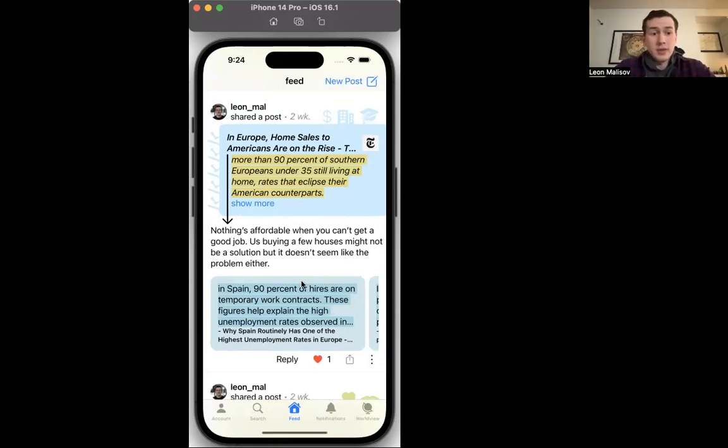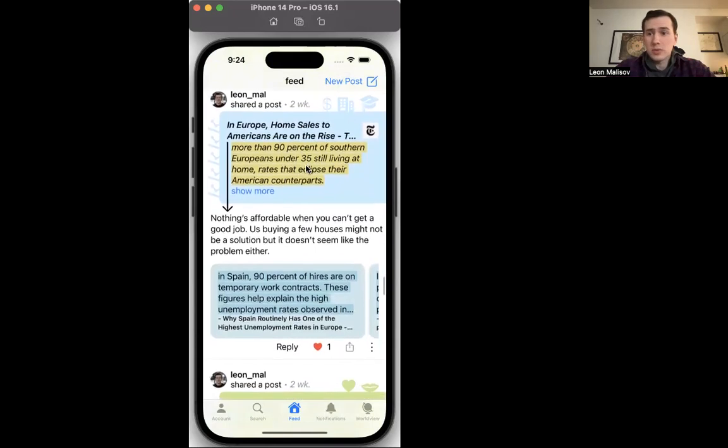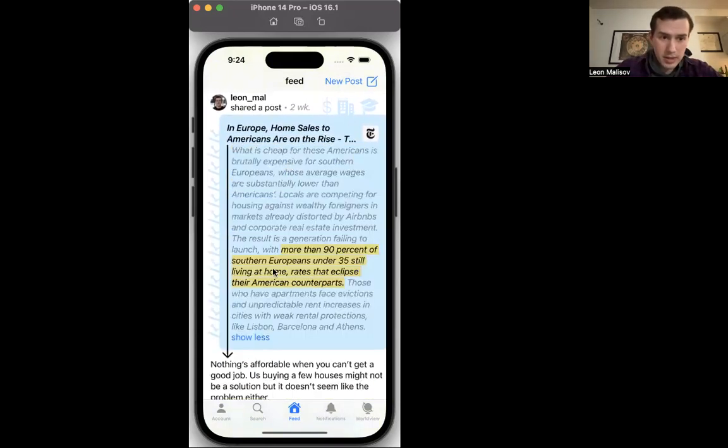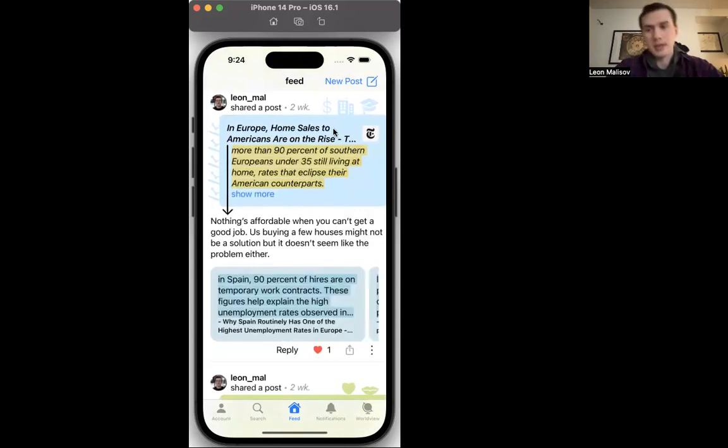This is the feed, right? This is where everybody's posts will end up. And here, I've got my post here. Anybody can see that context or click the title to go right to the article. GPT-3 is doing the hard work of figuring out what categories are applicable here and what the sentiment of this excerpt actually is. Here's my little comment.